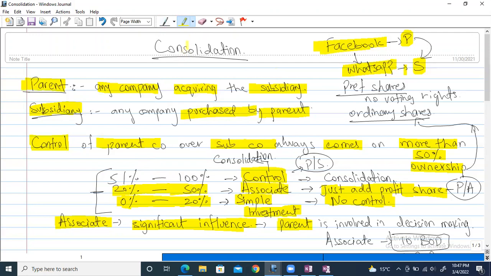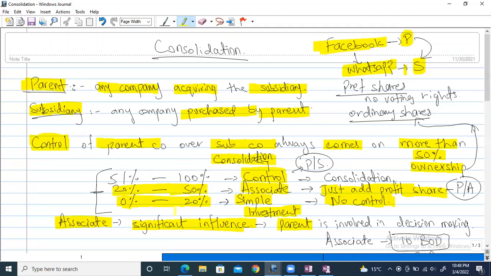So why is associate significant influence and then the parent is involved in decision making? Because there are 3 stages of investing in companies, right? People choose to invest in companies in any of these 3 stages. Right now we're discussing the second stage. In the second stage and the first stage, there is no parent subsidiary. Only in the third and the highest one does consolidation happen, and in this control phase there is a parent subsidiary relationship. Control will come if the ownership is more than 50%, right? Below that, there is no control. And if there is no control, there is no parent subsidiary relationship, no consolidation.